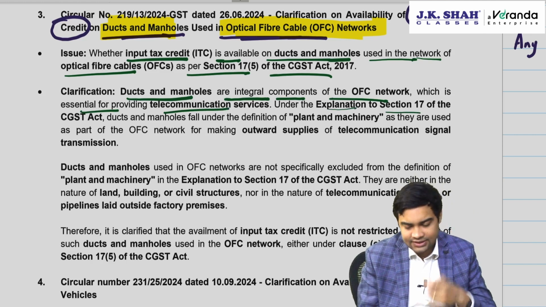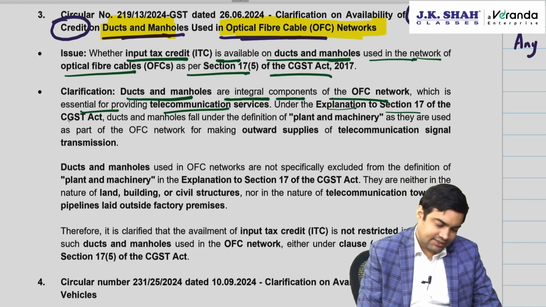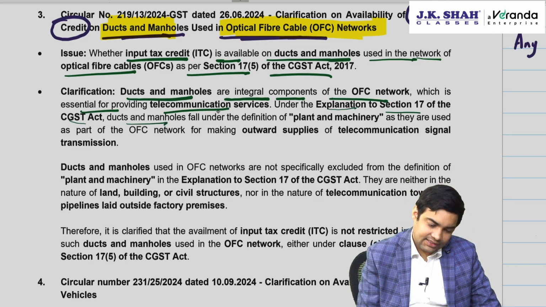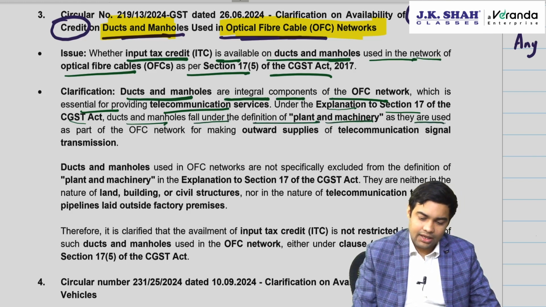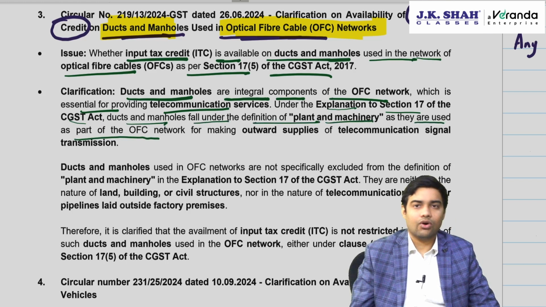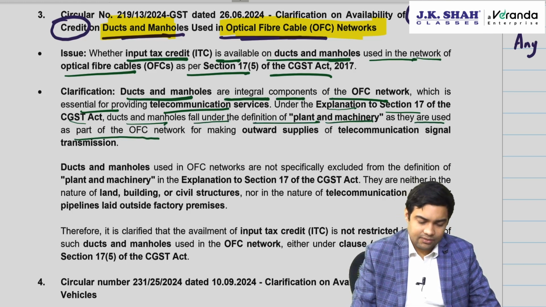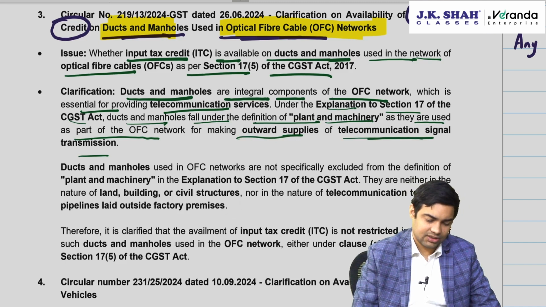Under explanation to Section 17 of CGST Act, ducts and manholes fall under the definition of plant and machinery as they are used as part of optical fiber cable network for making outward supply of telecommunication signal transmission.